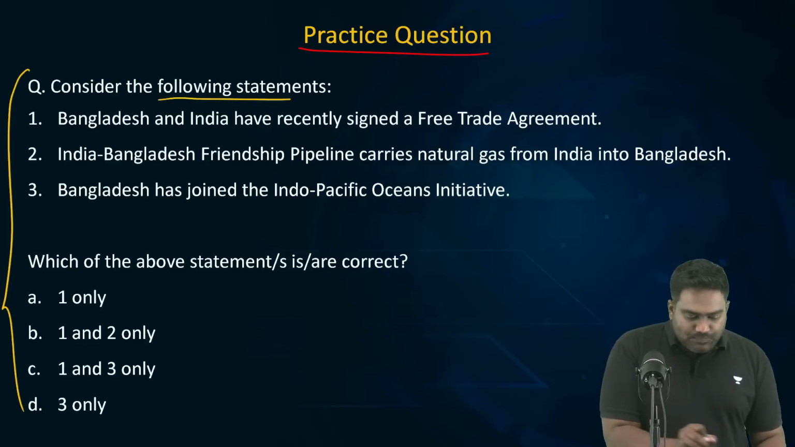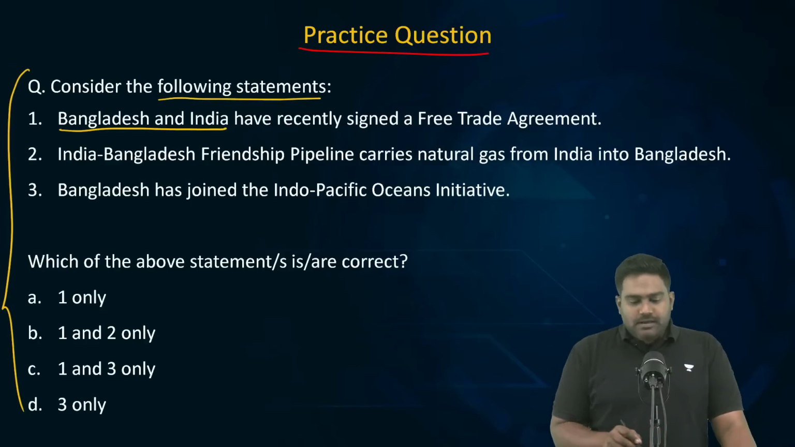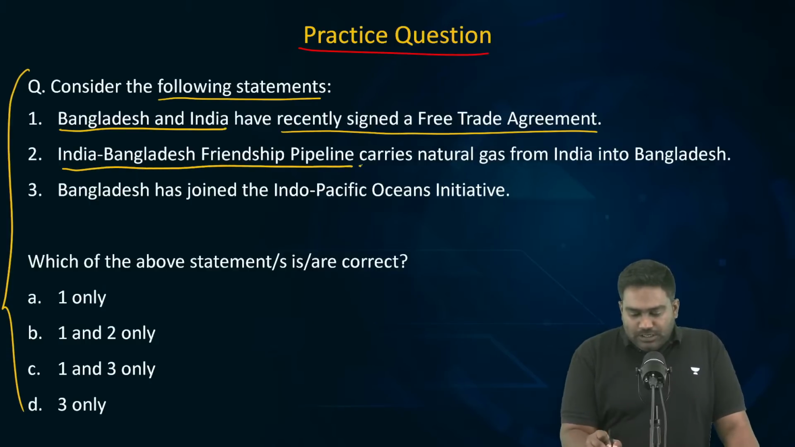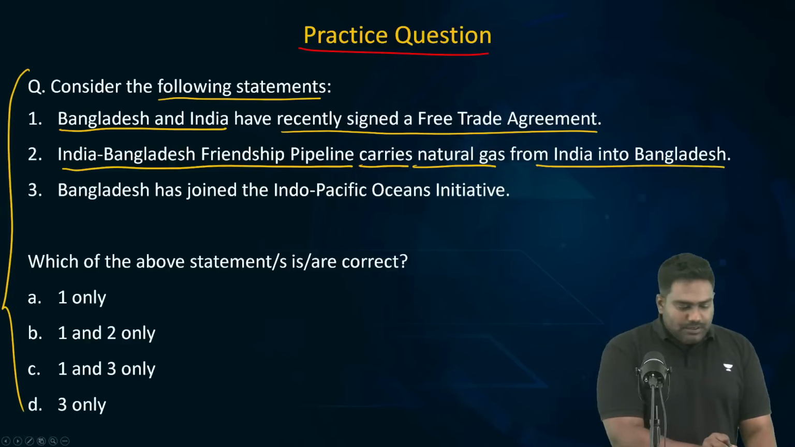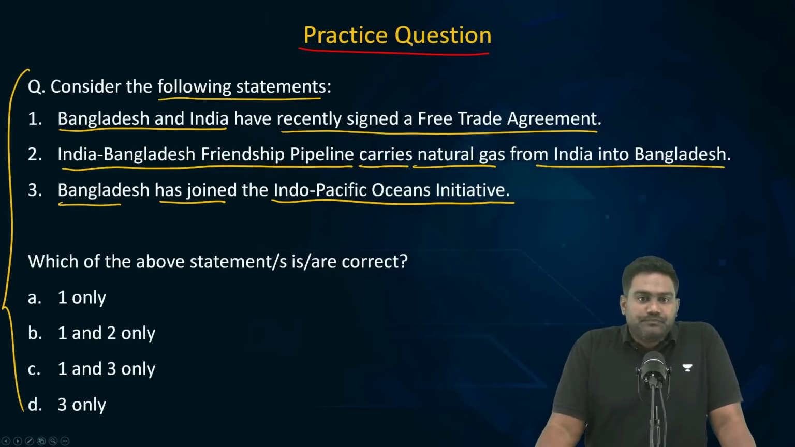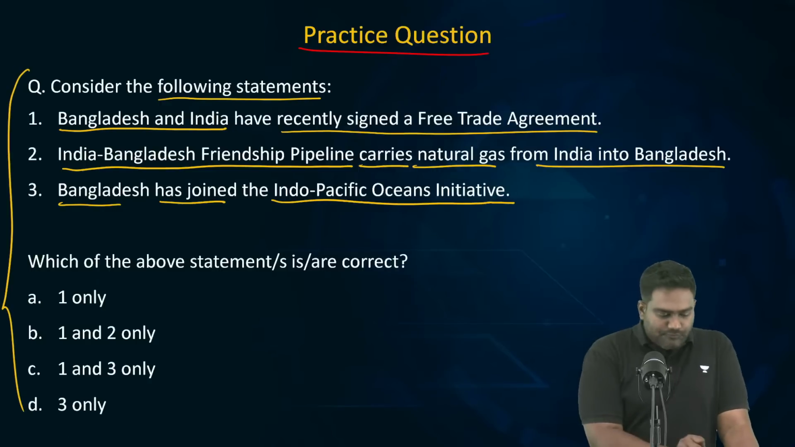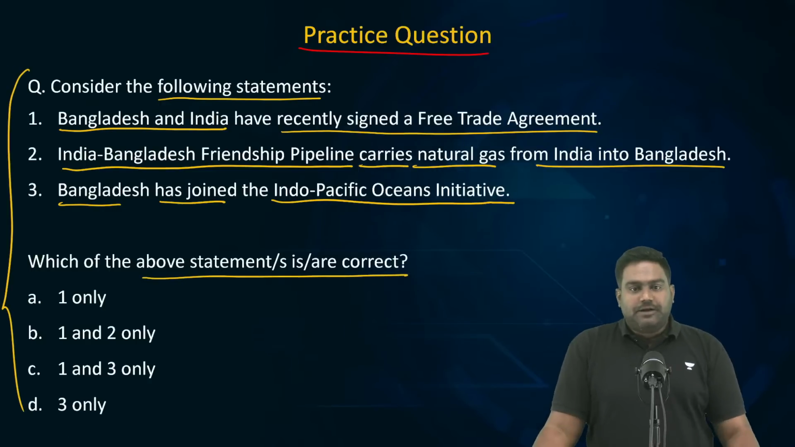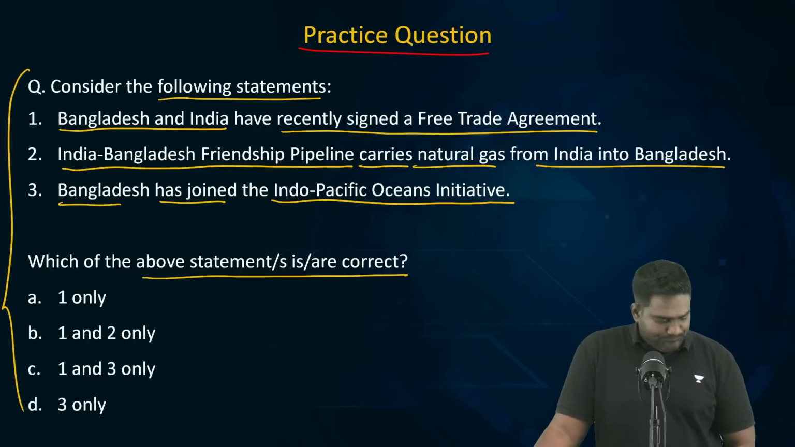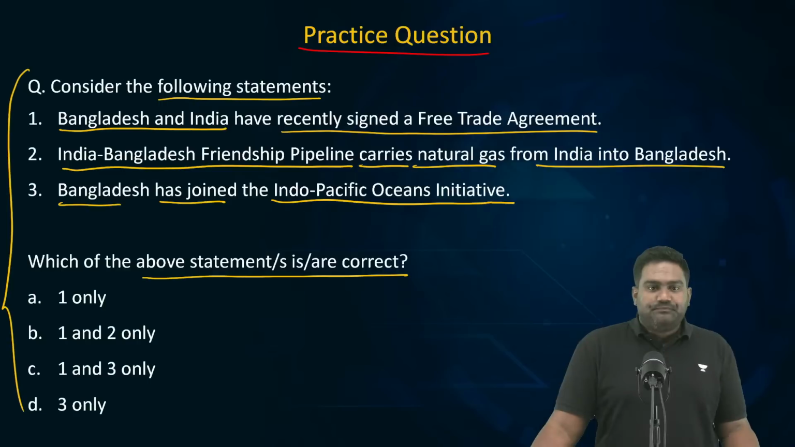Consider the following statements. Bangladesh and India have recently signed a free trade agreement. India Bangladesh Friendship Pipeline carries natural gas from India to Bangladesh. Bangladesh has joined the Indo-Pacific Oceans Initiative. What is the right answer? You have to select statements which are correct. Let's see how many of you can answer this correctly. Many students are saying D. Some are saying C.